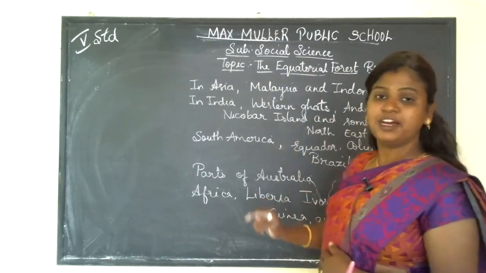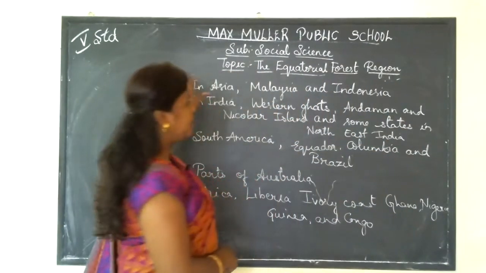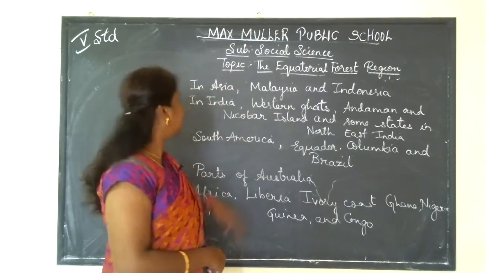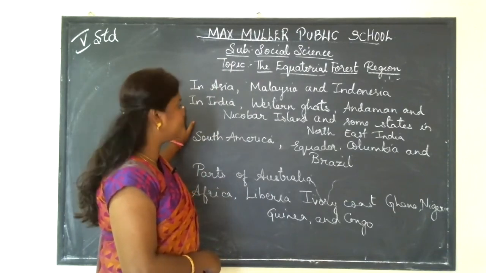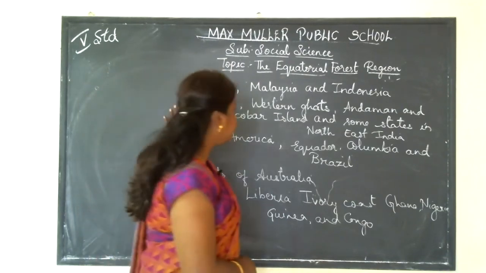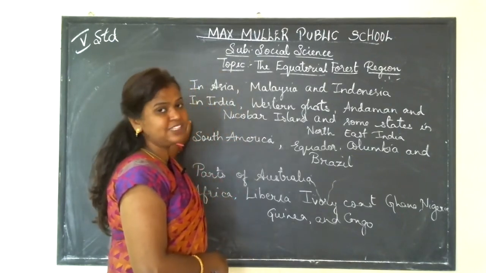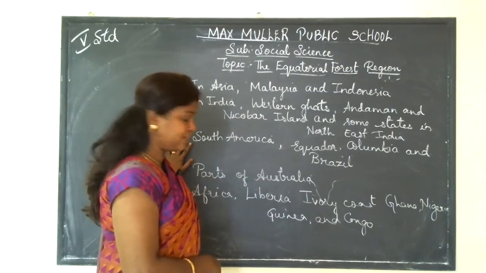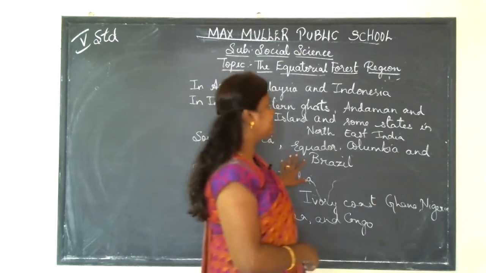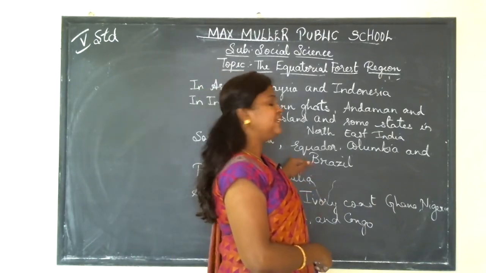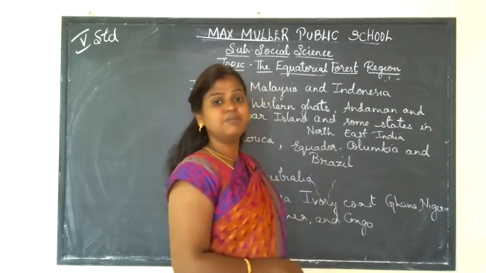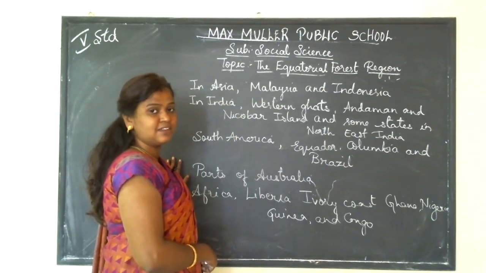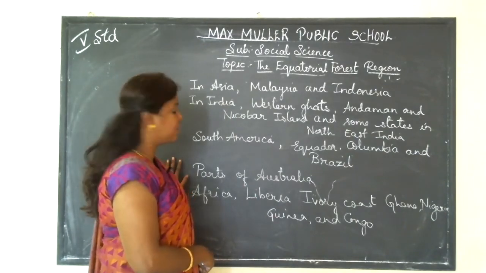So I will just repeat again. In Asia, you can see this type of forest in Malaysia and Indonesia. And in India, you can find this forest in the Western Ghats, Andaman and Nicobar Islands, and some states in Northeast India. South America is a continent where you can find this forest region in countries such as Ecuador, Colombia, and Brazil. And you can also see some parts of forest region in Australia.